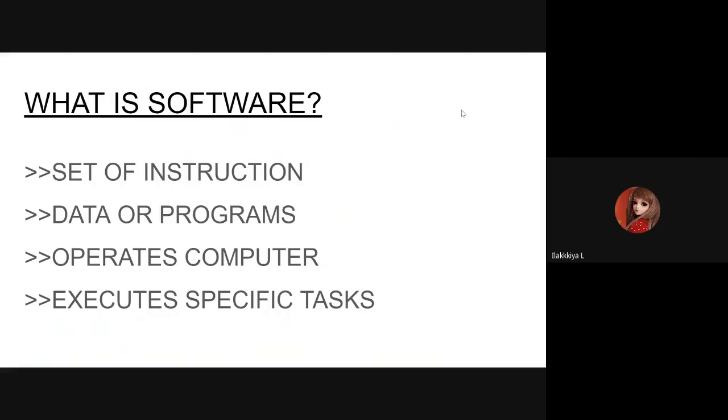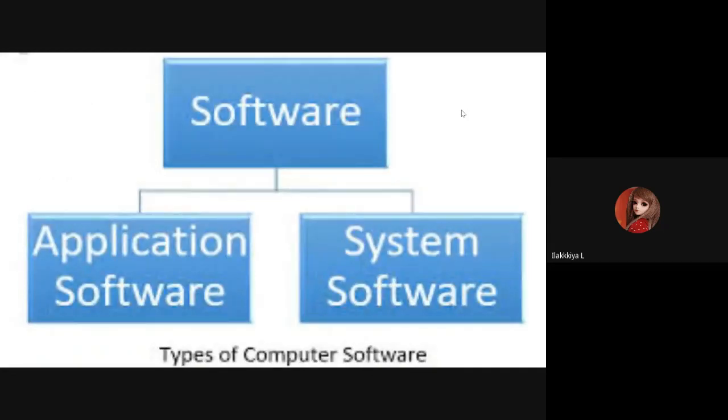Now let me get into the topic of its classification. Software is broadly classified into two types: application software and system software. So let me talk to you about what is system software. System software is the one which is your OS, that is your operating system. It helps you to operate your system, control the system, and extend its processing capabilities.